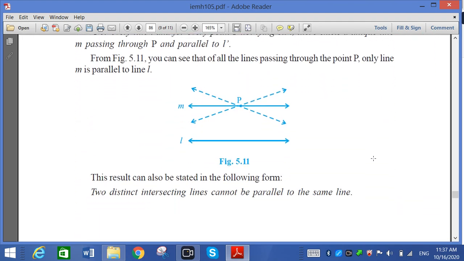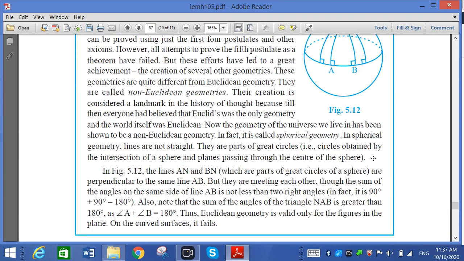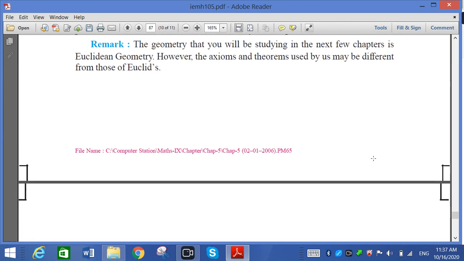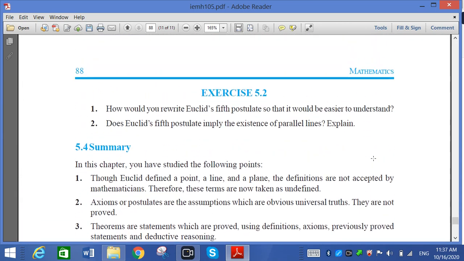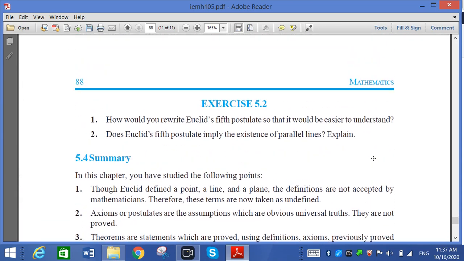Now exercise 5.2 has only 2 questions, but according to the board syllabus given to you, 30% is already reduced. So in the 70%, exercise 5.2 questions 1 and 2 are not taken. That is why I am also not taking this.